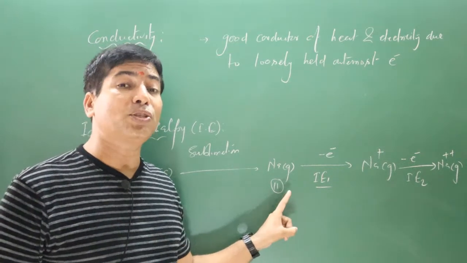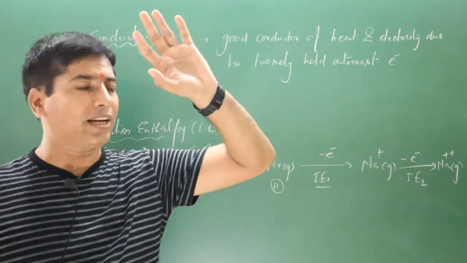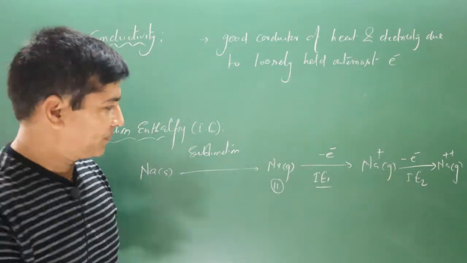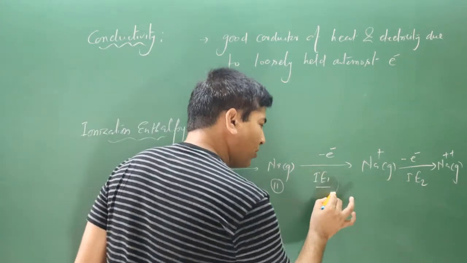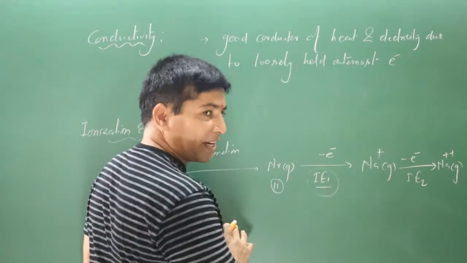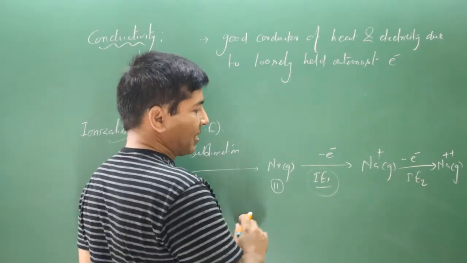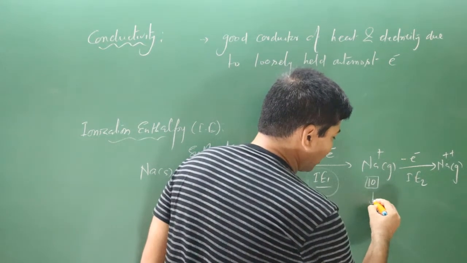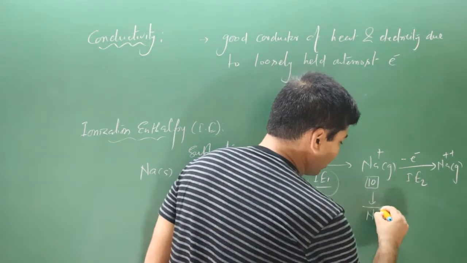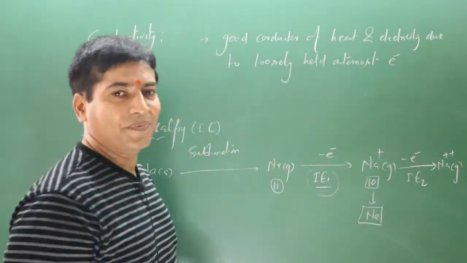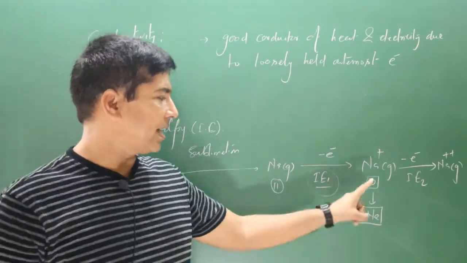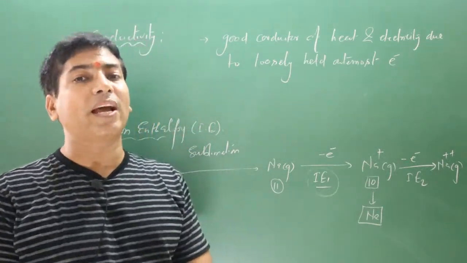It has greater tendency to lose the electron, means easily it will lose the electron. That's why we require less amount of energy to remove that electron. So first ionization enthalpy will be less. Now you can see it has atomic number 10, and then it is attaining the electronic configuration of neon, because atomic number of neon is also 10. Now this is in highly stable state, because it has attained the electronic configuration of noble gas element.